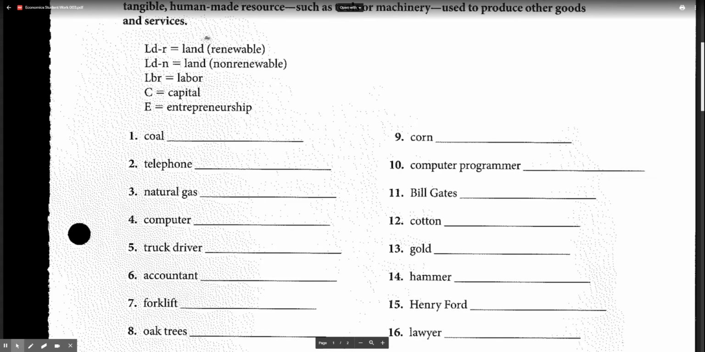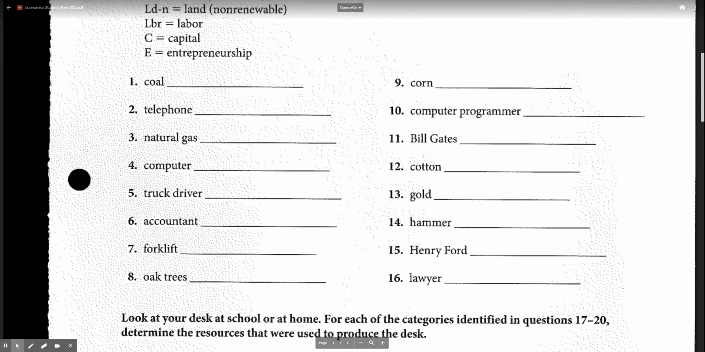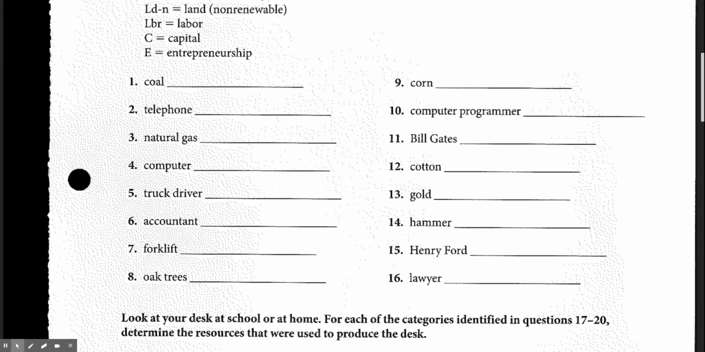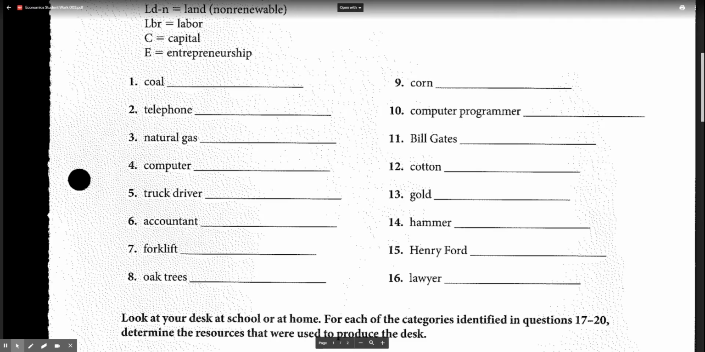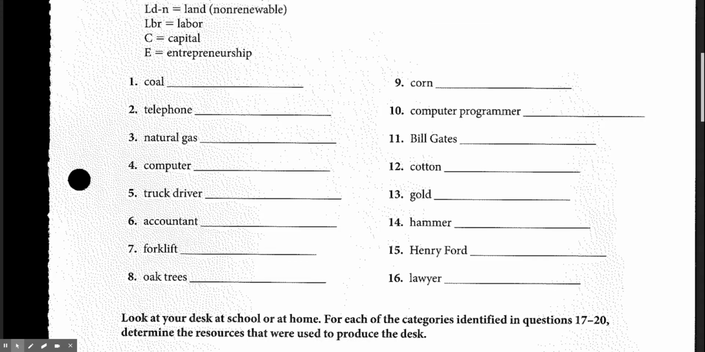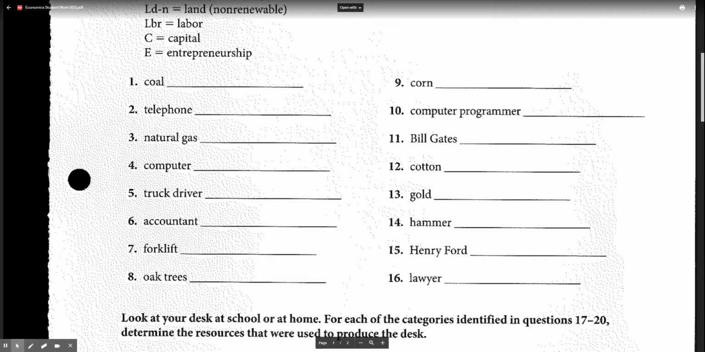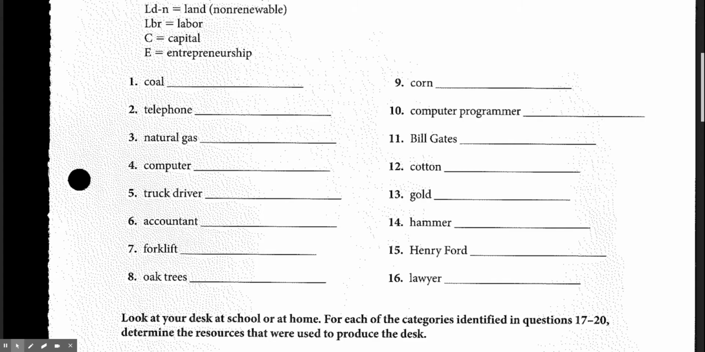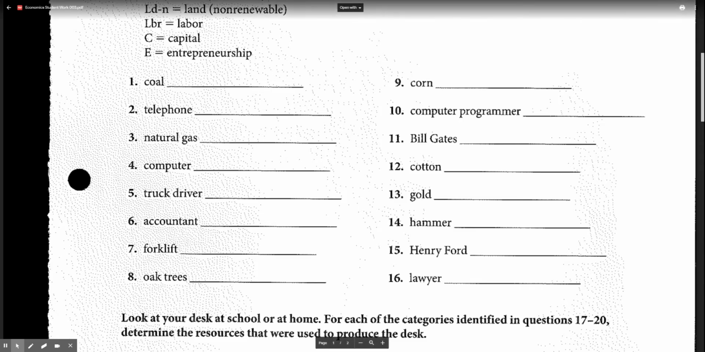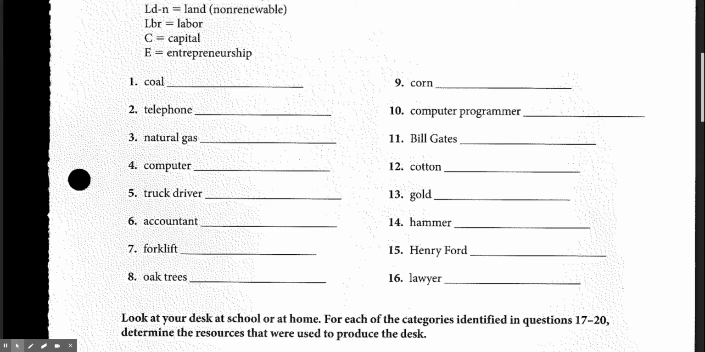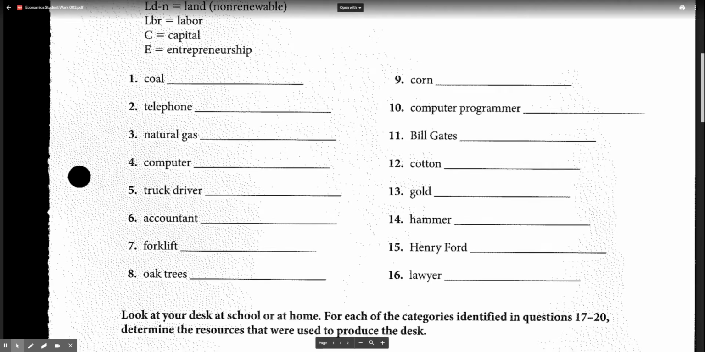Forklift would be capital. An oak tree, this would be an example of land, but in this case, it's a renewable resource. Corn, also land and renewable. A computer programmer, labor. Bill Gates, this is a person, so he is an entrepreneur. Then we have cotton. Of course, this is land, it's renewable. Gold, land, whoops, non-renewable. Hammer, this is C, it's a capital good. Henry Ford, entrepreneur, and a lawyer is labor.